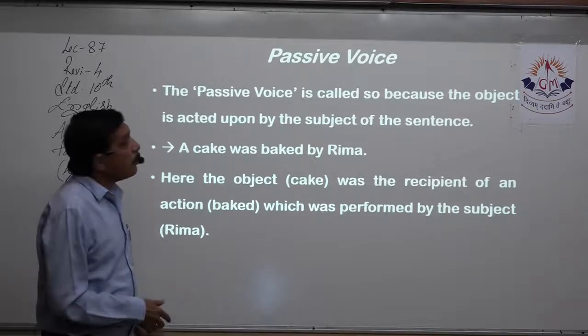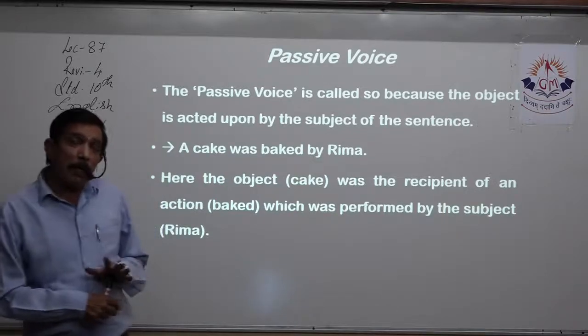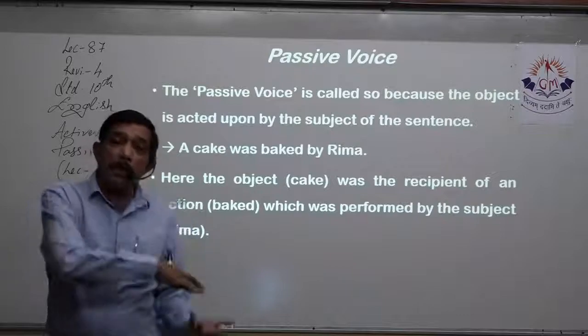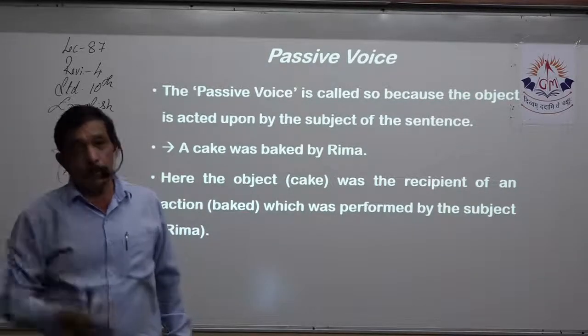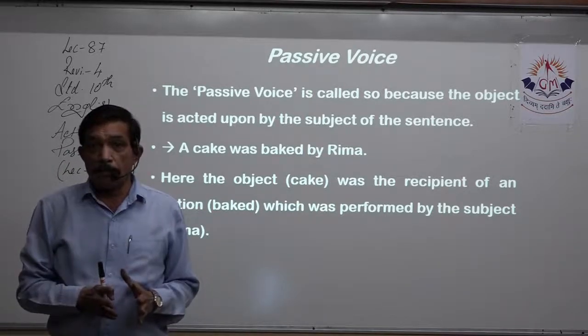Now let us see what a passive voice is. A passive voice is so called because now, instead of the subject doing the action, it is the object on which the action is performed by the subject. That is how it becomes a passive sentence.